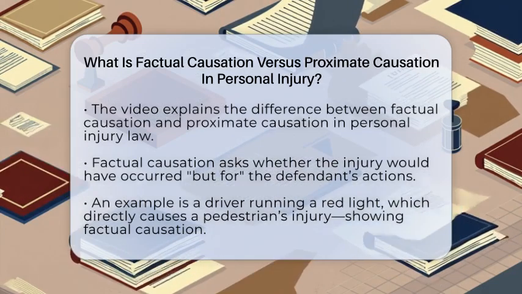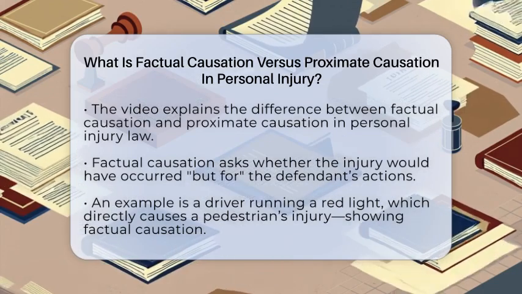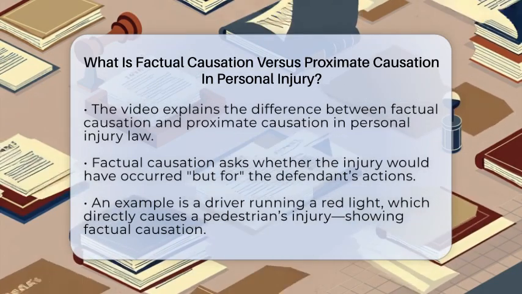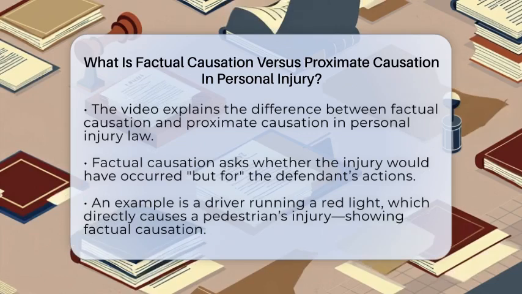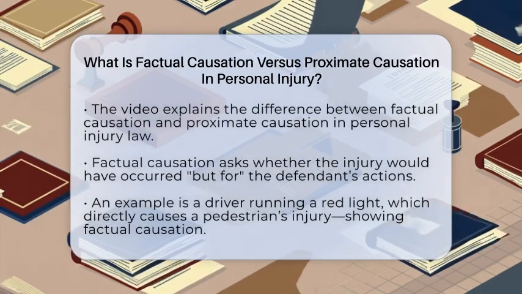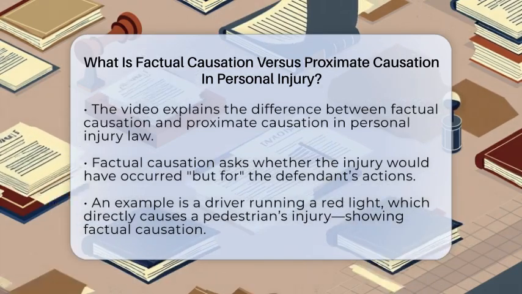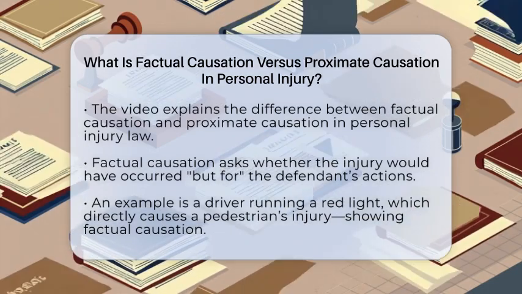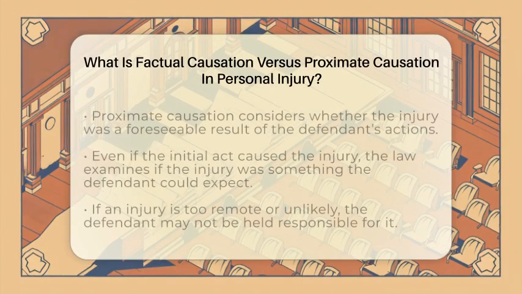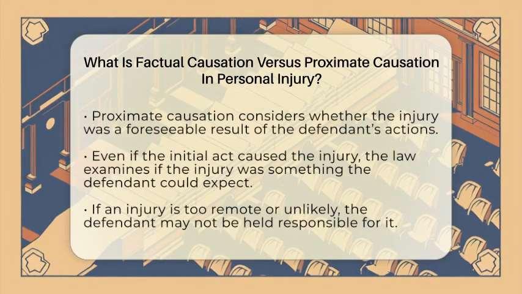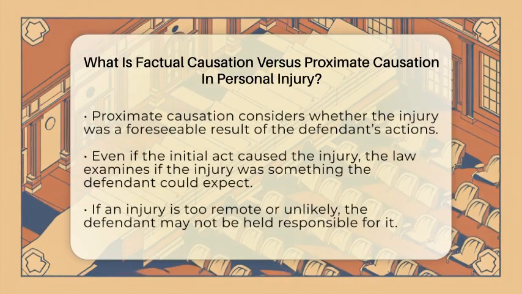Factual causation asks a simple question. If the defendant hadn't done what they did, would the injury still have happened? It's like asking, but for their actions, would I be injured? For example, if a driver runs a red light and hits a pedestrian, the injury would not have happened if the driver had obeyed the traffic rules. That shows factual causation. It's about the direct link between the breach of duty and the injury.